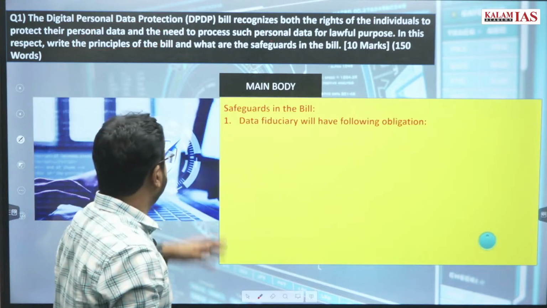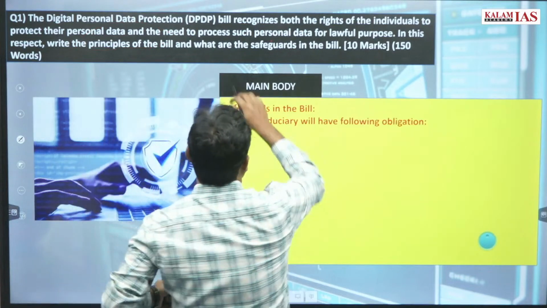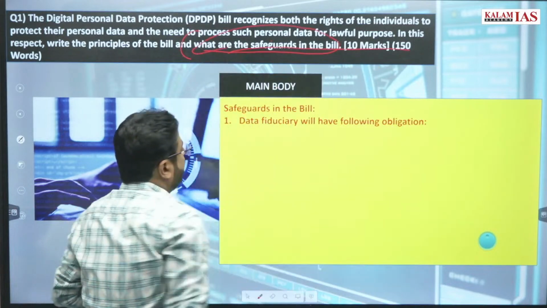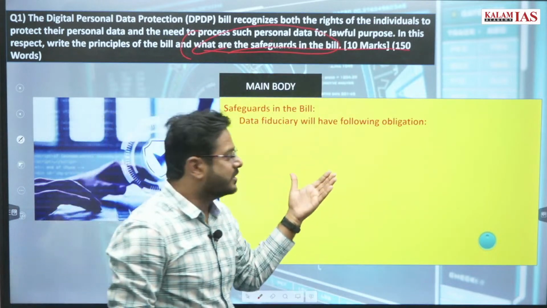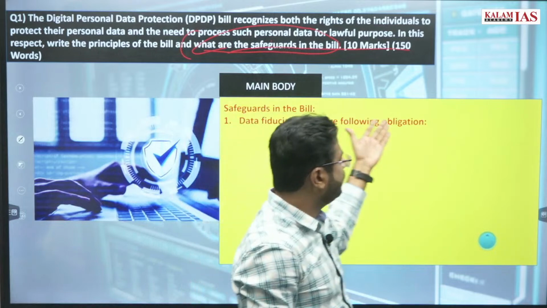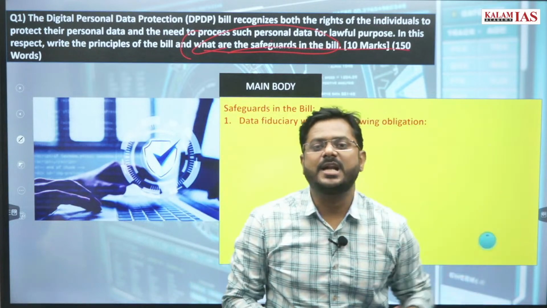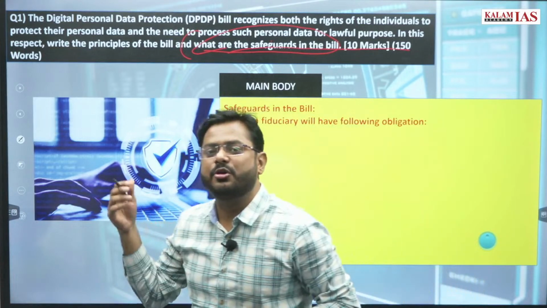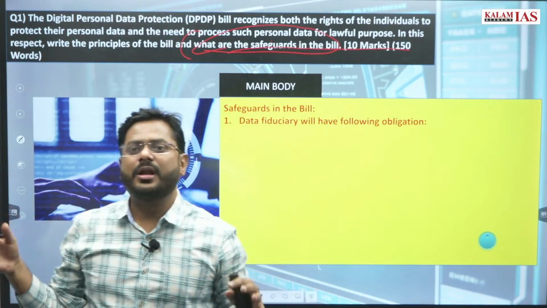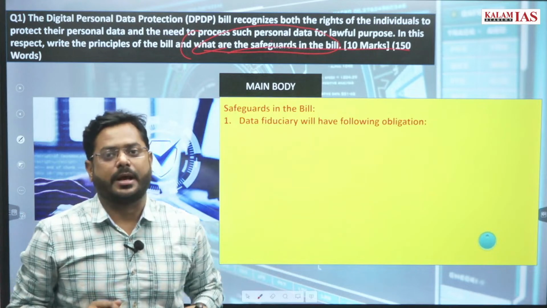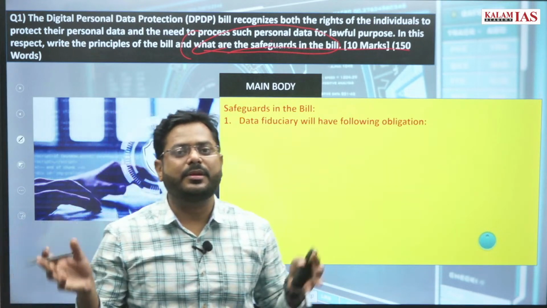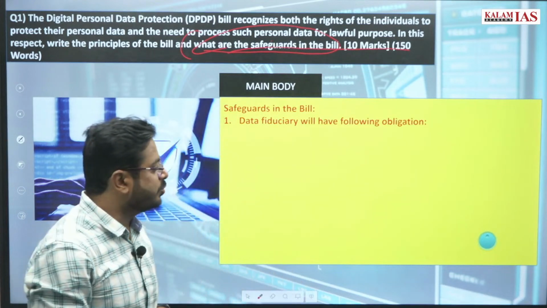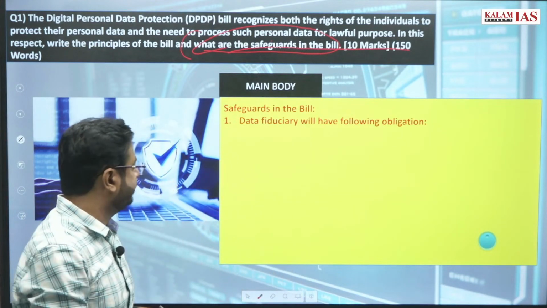Then the next thing is the last part. What are the safeguards in the bill? There are a few safeguards, these kinds of obligations that the data fiduciary will have to follow. And who are data fiduciaries? Data fiduciaries are those persons who are capable of collecting your data and capable of storing your data, right? So those persons are the data fiduciaries.